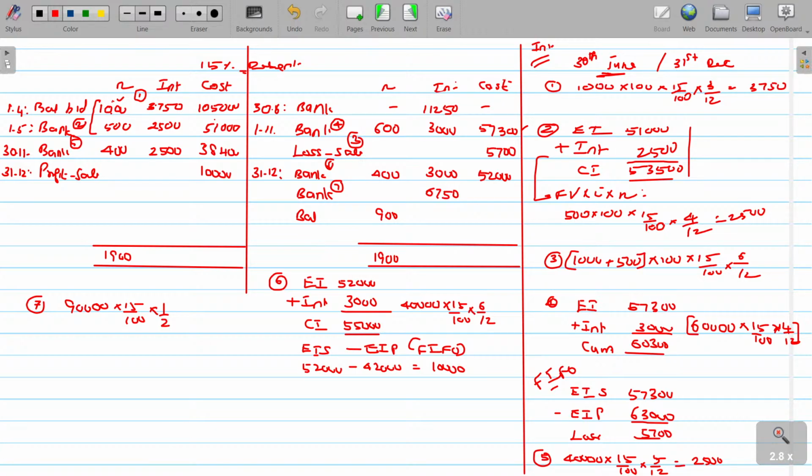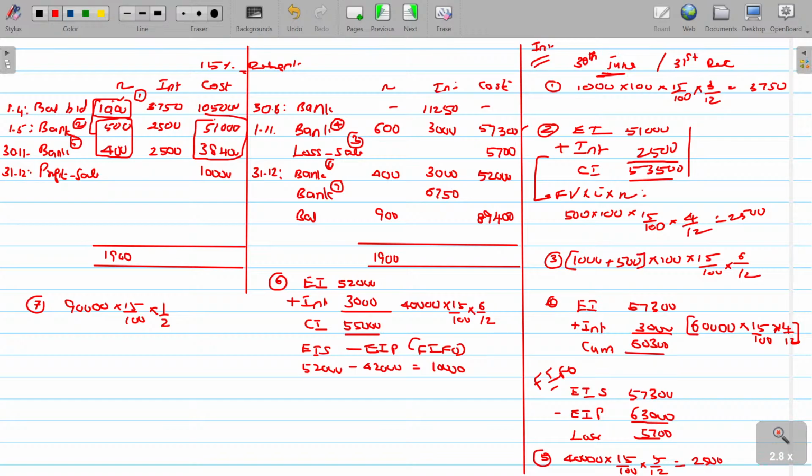Now at year end we have 900. What about the value here? We have to show it at cost. What is the cost of the remaining unsold investment? Under the FIFO method, this 1,000 was already sold. These two remain unsold, and the cost of these two is 89,400.